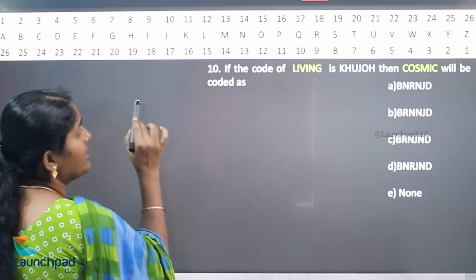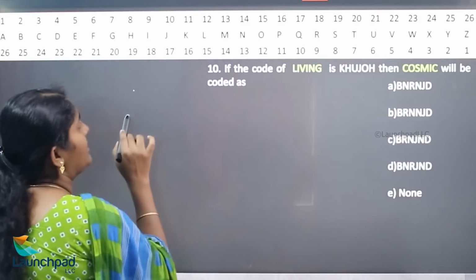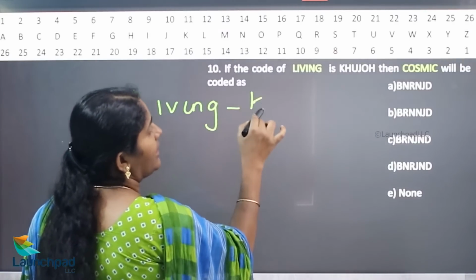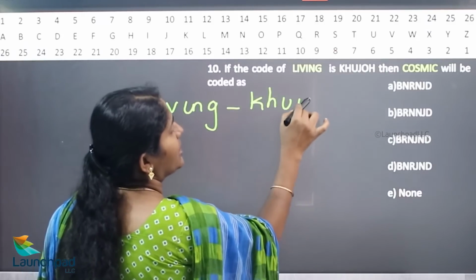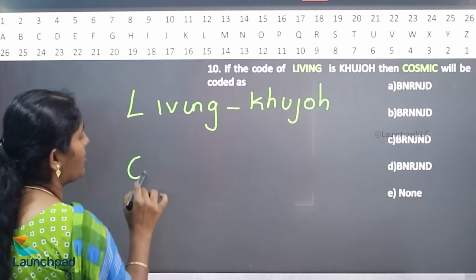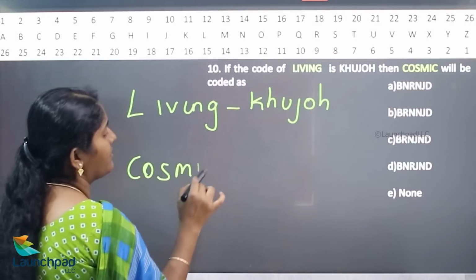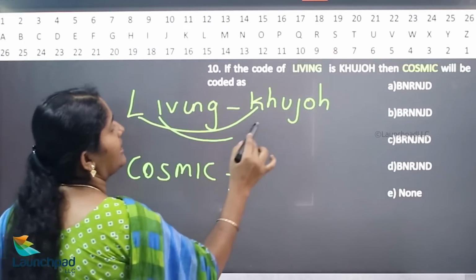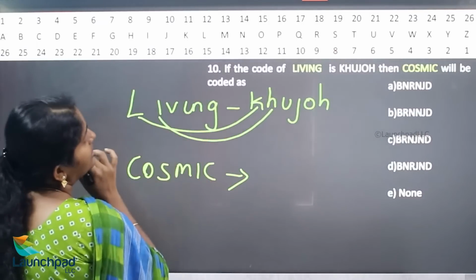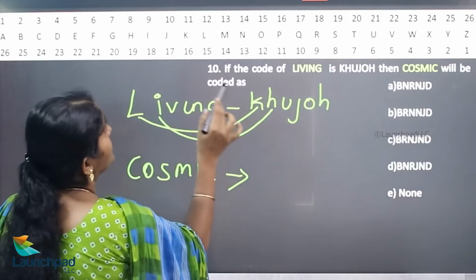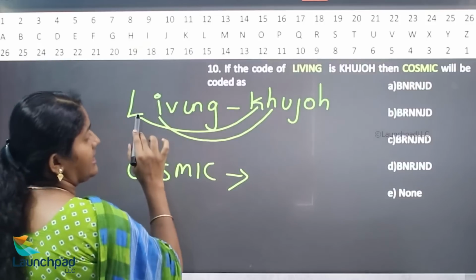Here, if the code of LIVING is KHUJOH, COSMIC will be coded as... So here in living, they are using K for L, H for I, so previous letter, next letter.